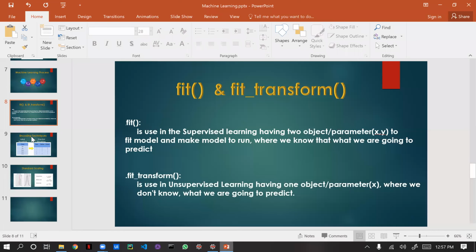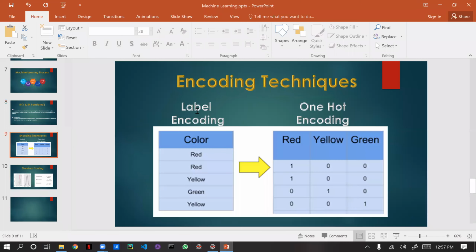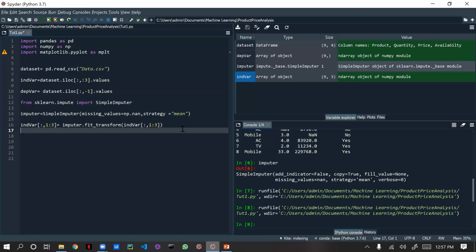Encoder is used for giving our data to a machine in a language the machine understands. That's why we are going to use an encoder. What is one hot encoder? Now we are going to use one hot encoder.